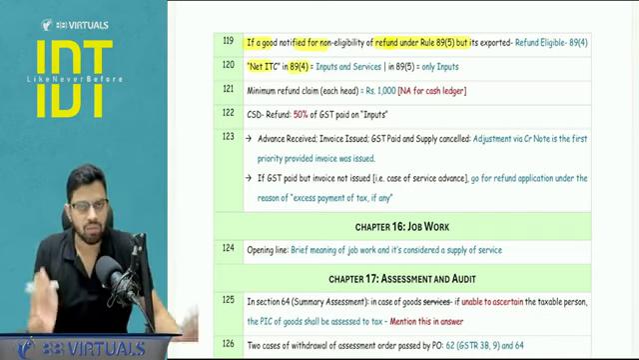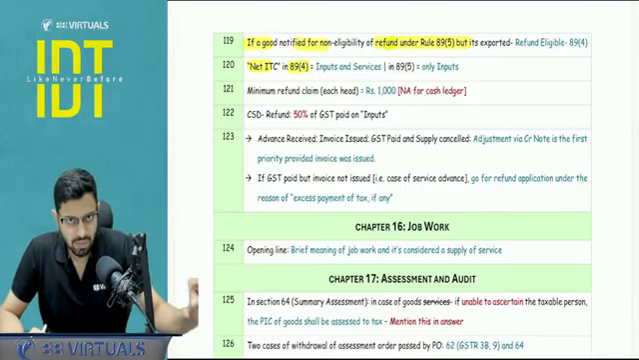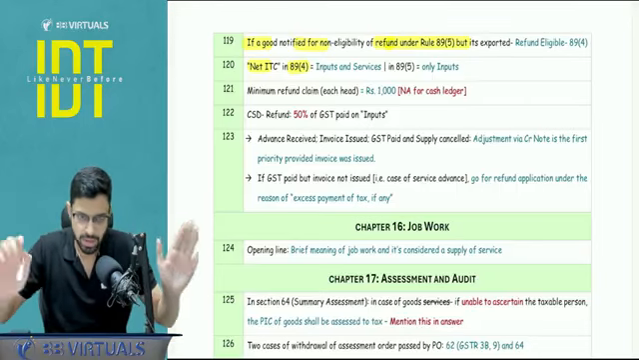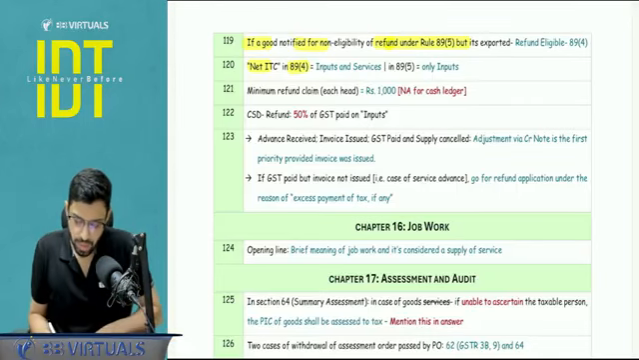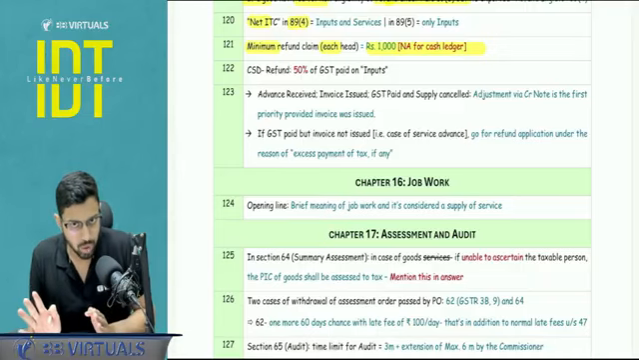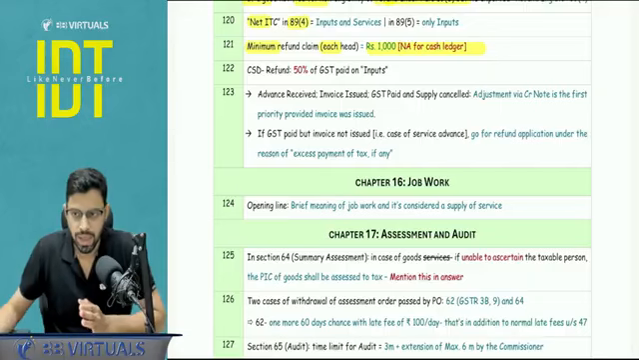Net ITC in 89.4, the net ITC calculation that we take, includes inputs and input services. In 89.5 it only includes inputs. Capital goods, nowhere it is included. Minimum refund claim under each head is rupees 1000, and this is not applicable for the e-cash ledger. The 2 years time limit for RFD01 is also not applicable for the e-cash ledger.